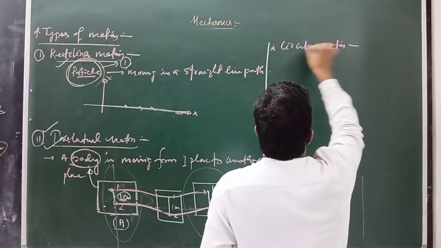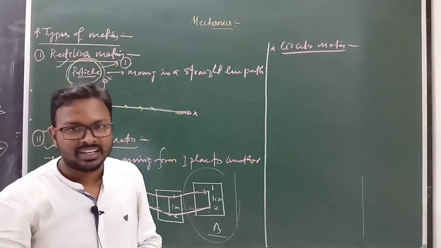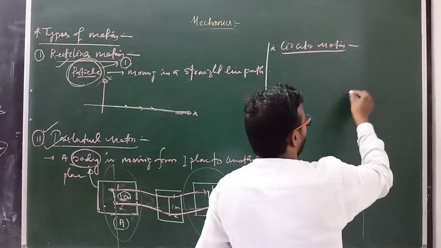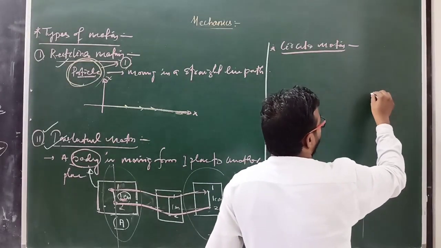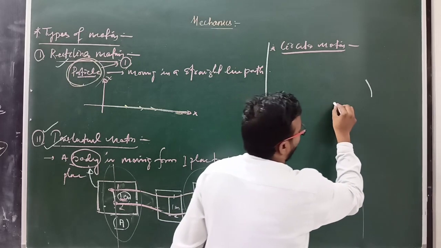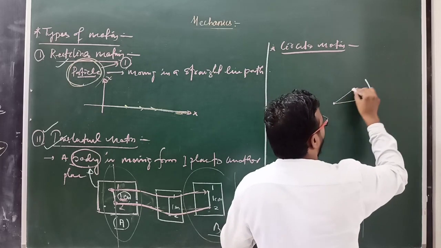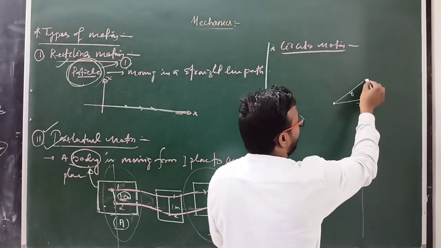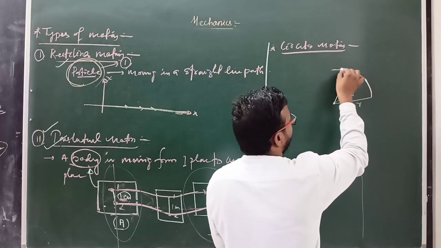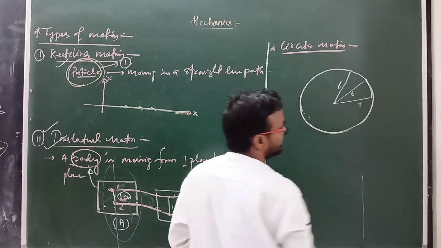Circular motion means a particle moving in a circular path, and the distance from a fixed point is always fixed. Suppose a particle is moving in this direction, this is the fixed point, and this distance is r. Again the particle moves in this direction, the point is fixed and the distance is r, and again in this direction, the point is fixed and the distance is r. Clear? And this makes a circular path like this.